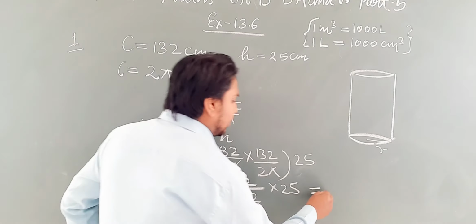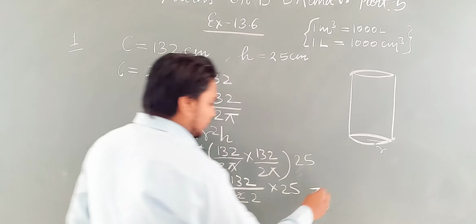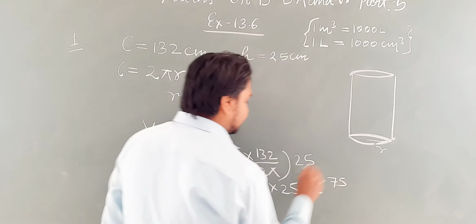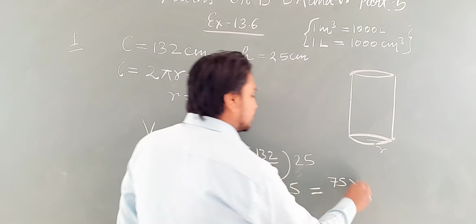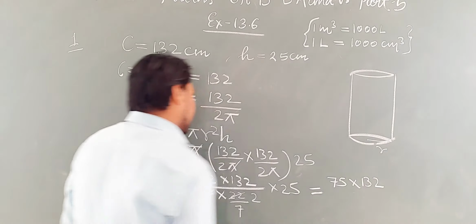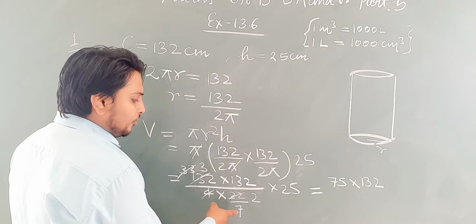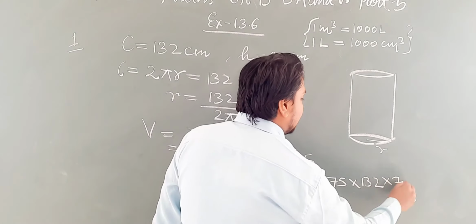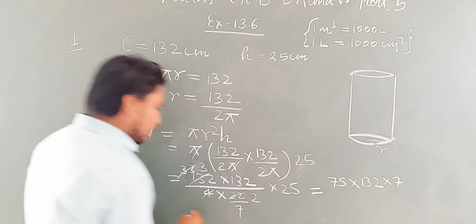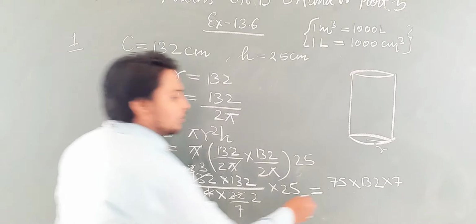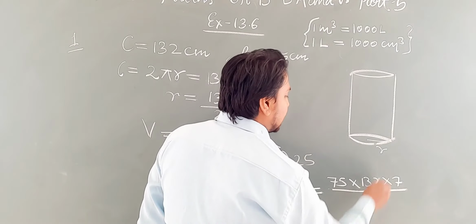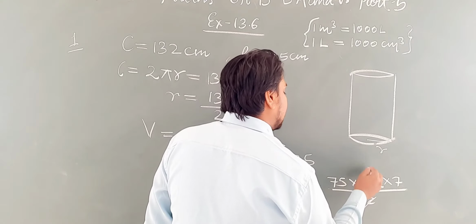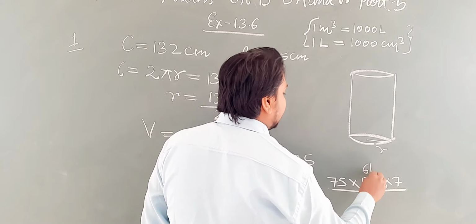So it will be 3 into 25, that is 75, into 132. What else is left? This 7 will go upside, so it will be 7 upon what is left? Only 2 is left, so just cancel it out also. 2 6s are 12, means 66.